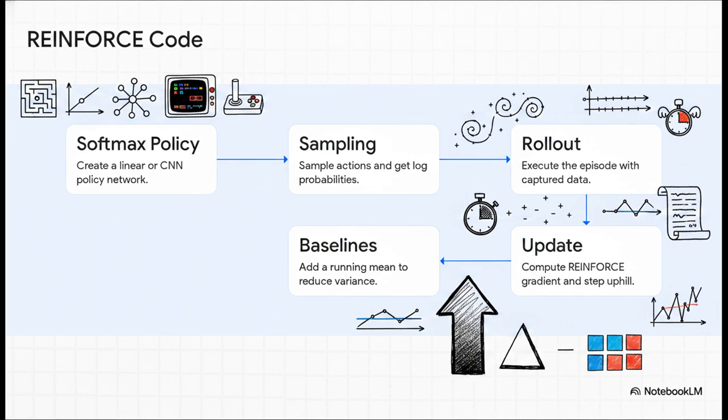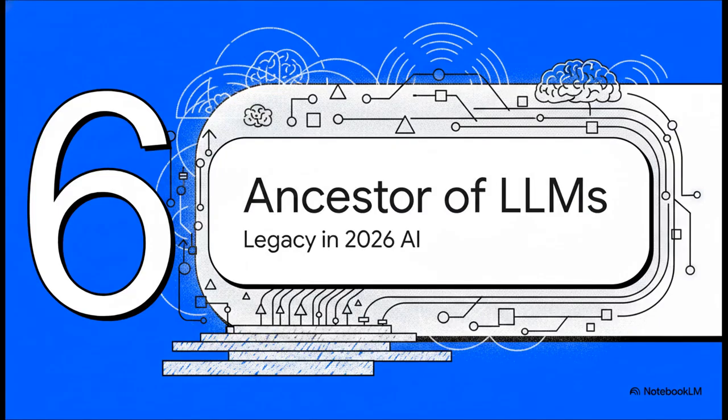But please, burn step 4 into your muscle memory. The REINFORCE update for a softmax policy ultimately boils down to a beautifully simple gradient: the one-hot encoding of the action you took minus the model's output probabilities for all actions. That single calculation is the absolute heart of softmax policy gradients. Finally, you throw in a running mean baseline to stabilize the learning and watch the required episodes to converge absolutely plummet.